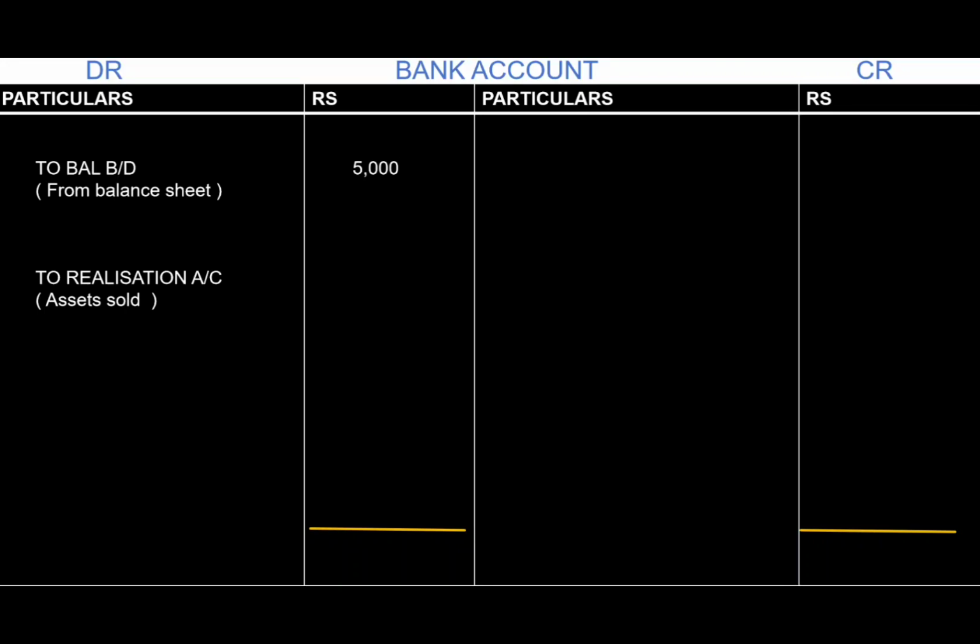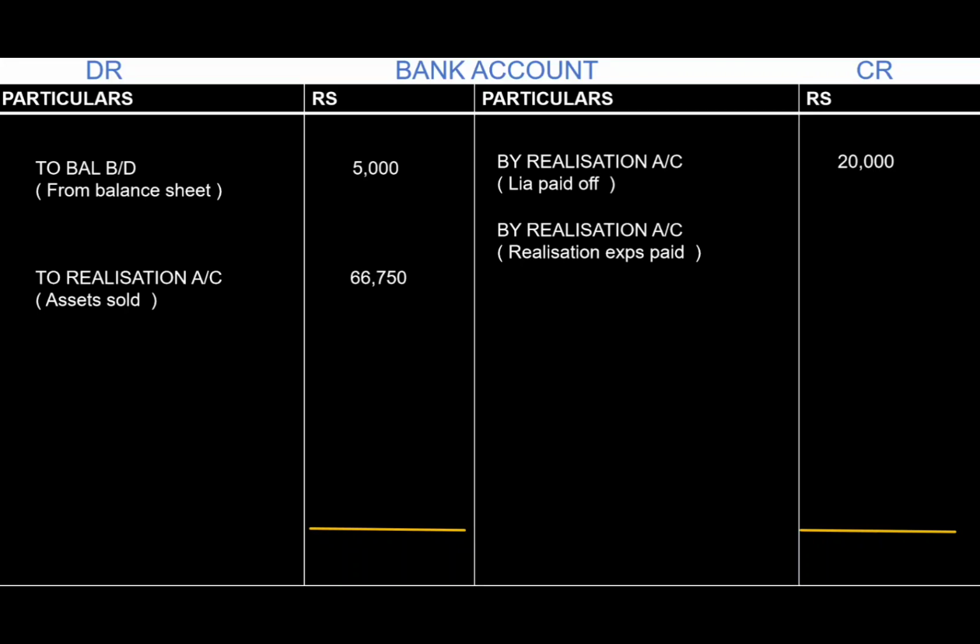So these are the receipts. Now we are going to record all the liabilities in the order of the payment. So first we have to record the external liabilities that are paid. So it will be by realization account, the liabilities paid off rupees 20,000. That is the total liabilities that are being paid. Next, we have to pay the dissolution expenses or realization expenses. So it will be by realization account, realization expenses paid rupees 600.